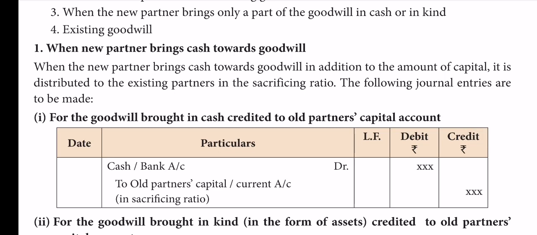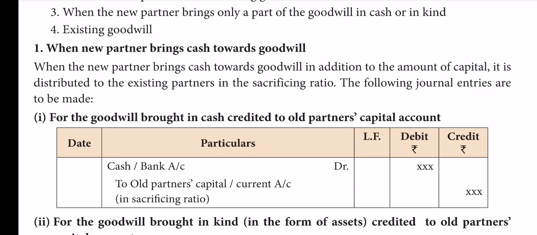As a share of goodwill. So as usual, he may bring capital, or sometimes without capital also he is admitted. Assume he may bring capital. In addition to the capital, he may bring some amount of cash as a share of goodwill. In that case, what is the accounting treatment?